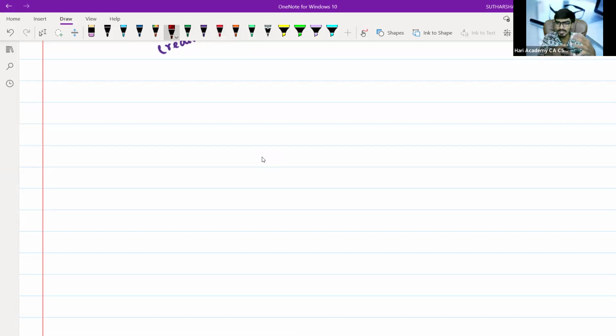If you take incomplete records, we have a base logic. And if we take final accounts of a sole proprietor, we have a background logic. NPO, consignment, whatever chapters you have studied, mostly other than accounting standards, will have a background logic on it. Okay. So first, give a heading: branch account.